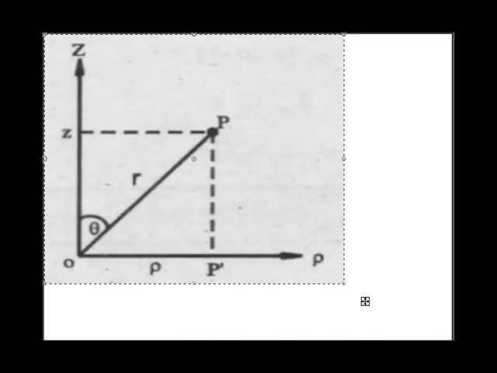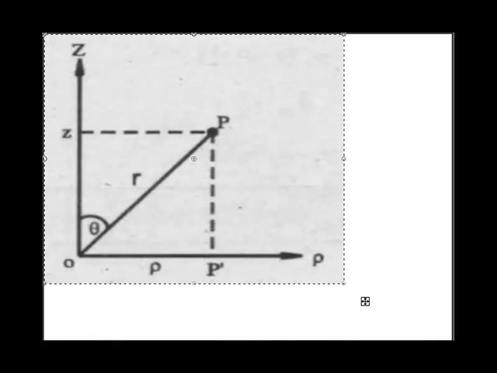Now the next topic, we have to come to differential vectors. Differential vectors in the rectangular system, cylindrical system and spherical system. Differential means incremental, meaning small distances. Small distances can be calculated with the help of differential d.